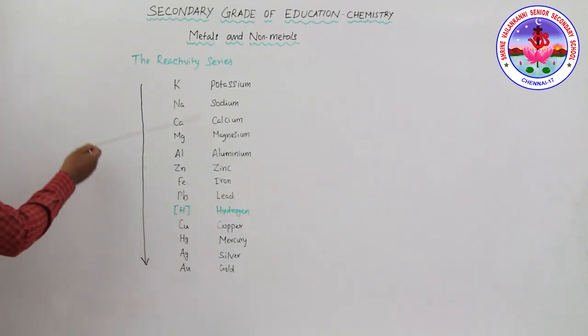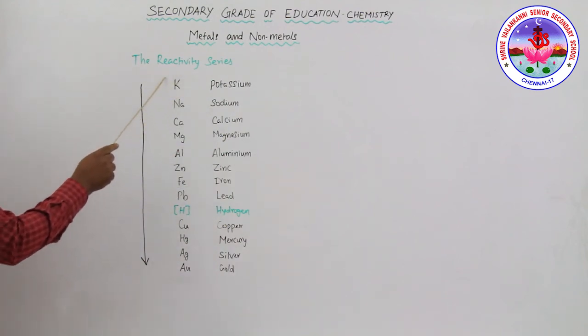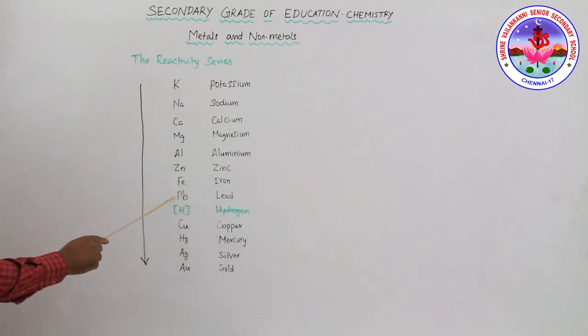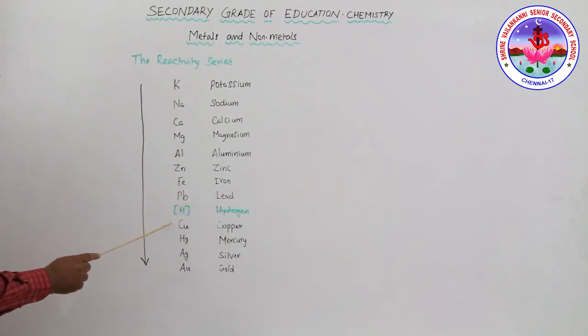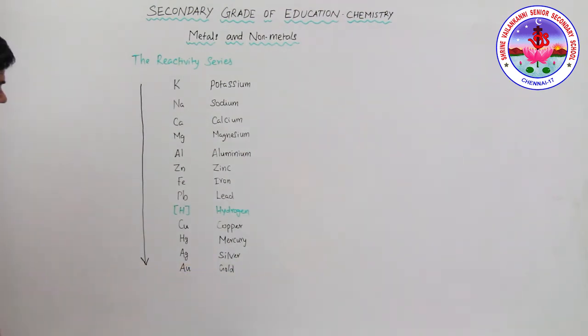Above hydrogen, these are the highly reactive metals. Slowly the reactivity decreases up to lead. Then after that, the hydrogen. After hydrogen, these are the least reactive elements. Even gold and platinum do not react with oxygen. So these are the reactivity series of the metals.